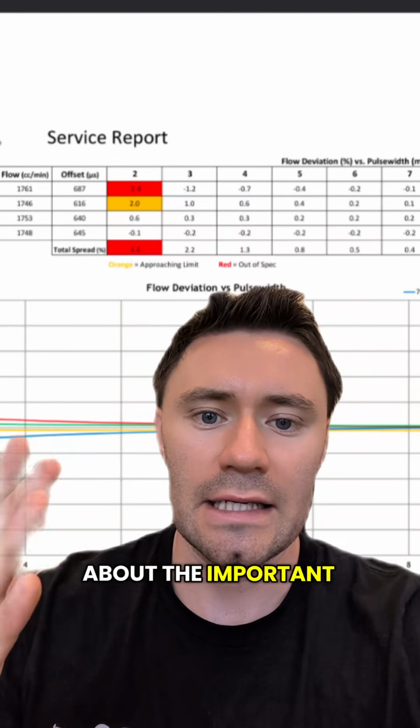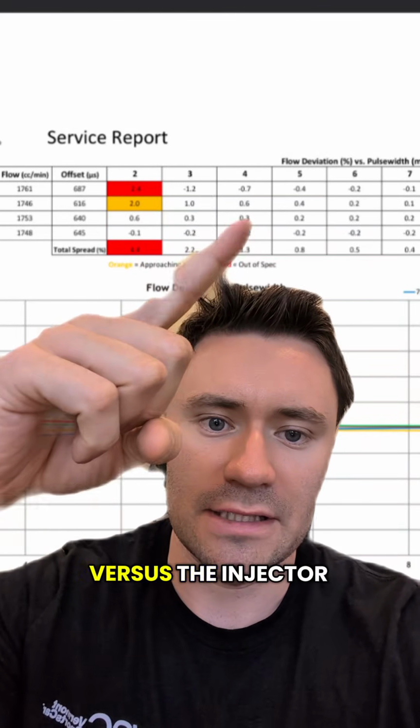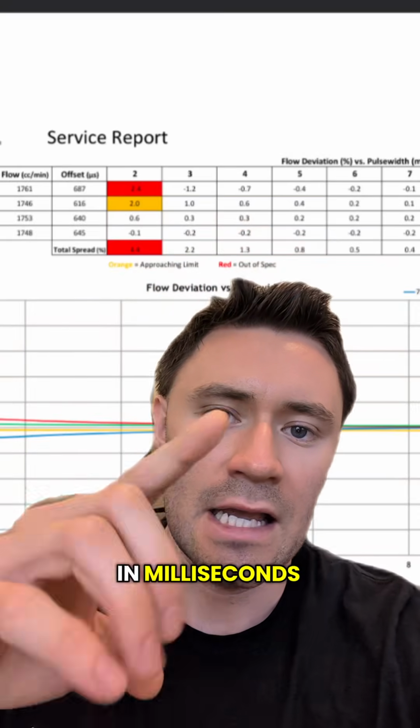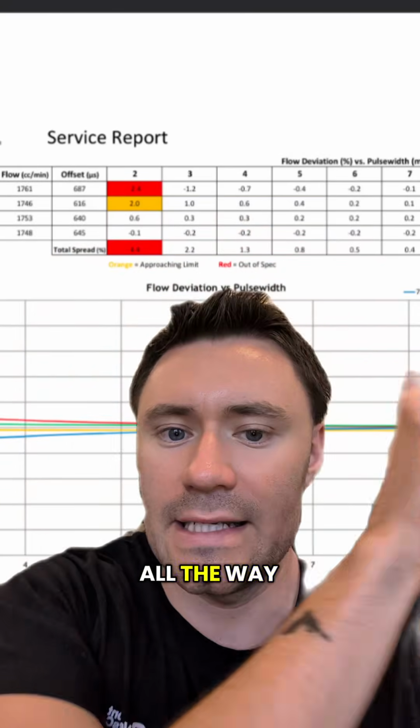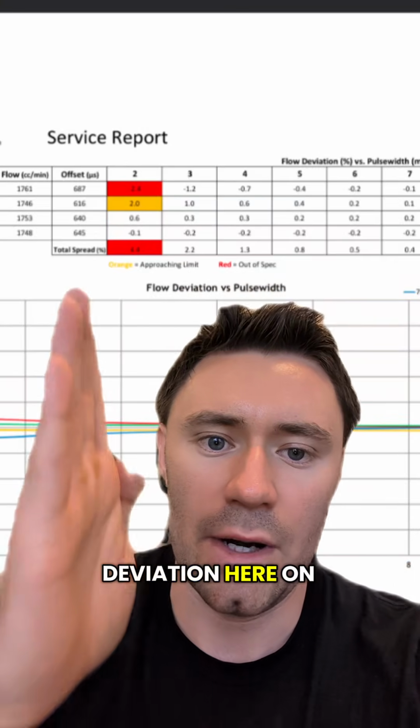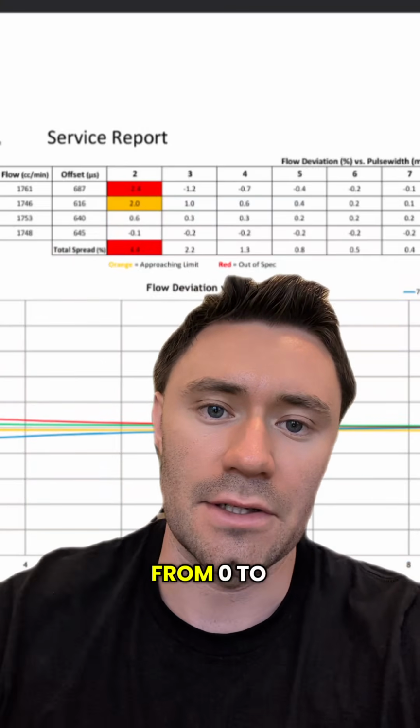Now let's talk about the important thing here, which is our flow deviation percentage versus the injector pulse width window in milliseconds. We have our pulse width window here on the x-axis all the way from 2 milliseconds to 10, and then we have our flow deviation here on the y-axis in percentage, all the way from 0 to 100.